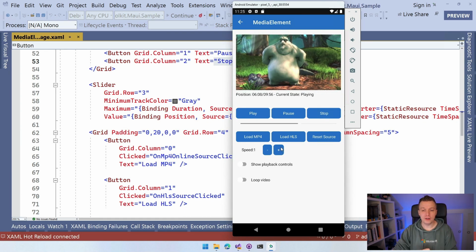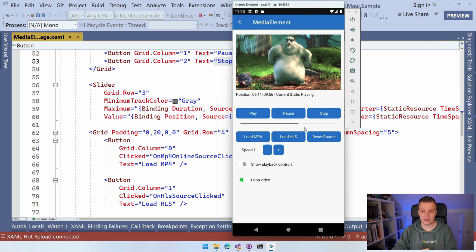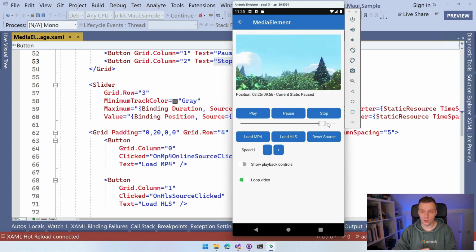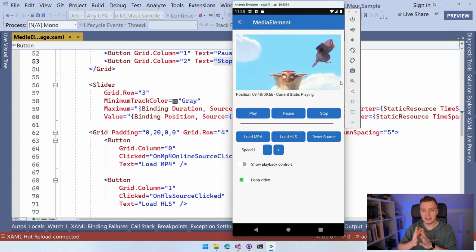Now then we have loop video here down at the end again. So if I toggle that, whenever we get to the end here, I'm going to scroll all the way down to the end, see if I can get closest to the actual end here. And then when I release it, it's going to play the end of the video. And whenever it reaches the end, it's going to reset the video and basically play from the start again.